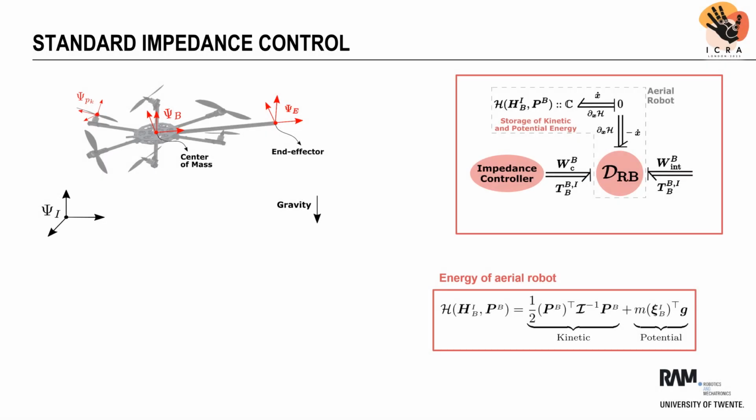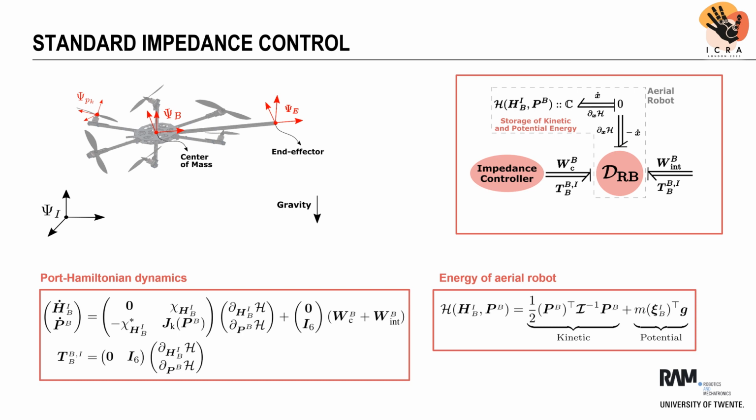We model the flying end effector in the Port-Hamiltonian framework as a single rigid body that characterizes the robot's kinetic and potential energy. The Port-Hamiltonian dynamic model describes the evolution of the robot's states, which are the configuration of the body fixed frame with respect to the inertial frame and the generalized body momentum. This dynamic model has two power ports, one which represents power supplied from the environment that we want the robot to interact with, and another one which represents the power supplied by the impedance controller.